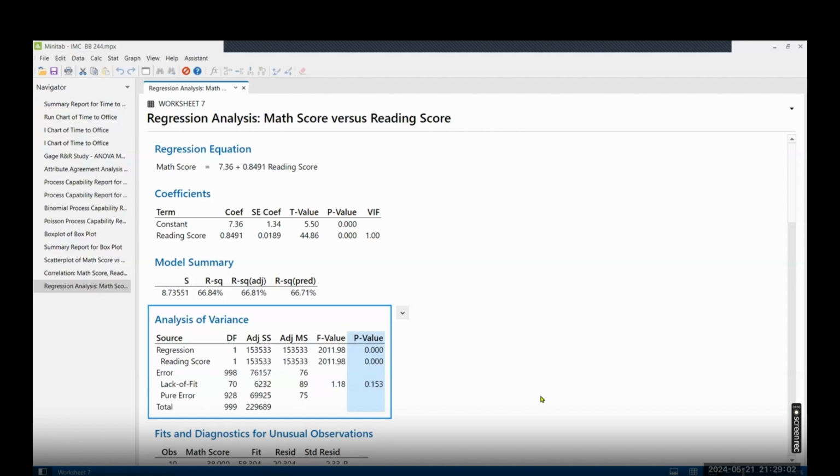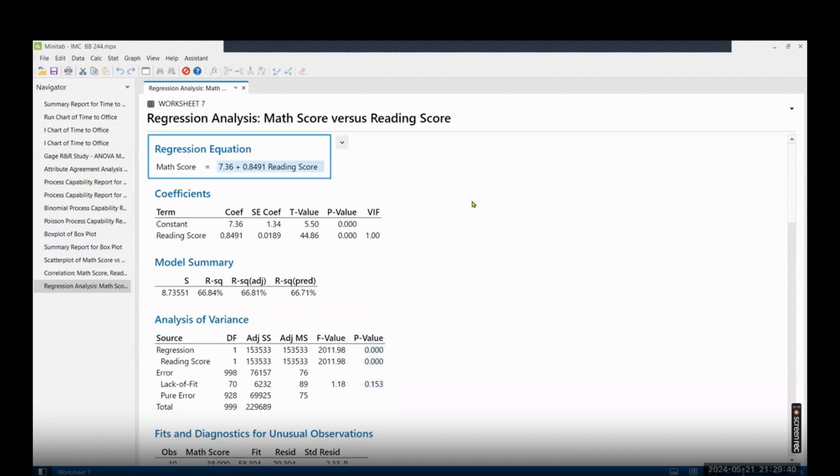If the lack of fit p-value is greater than 0.05, that means the data fits very well. If the lack of fit p-value is less than 0.05, then the data doesn't fit well. But if the lack of fit p-value is greater than 0.05, that means the data fits very well. That's how we'll be reading it. And this is the way we do the one-to-one regression.